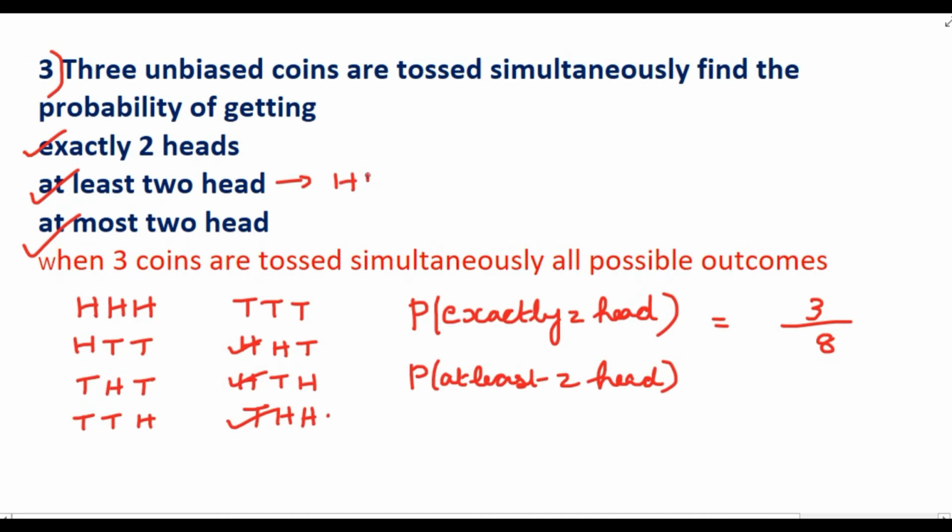H, T, this is one. H, T, H, this is the second one. T, H, third one. So in these three, exactly 2 heads are there. 2 heads or 3 heads, so even this will be a favorable outcome. So the total number of favorable outcomes is 4 and the total number of outcomes is 8. So the answer is 4 by 8.